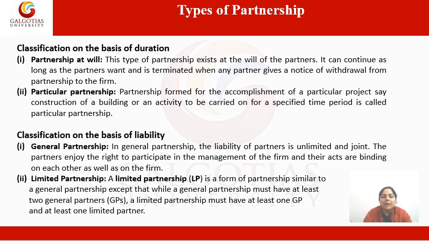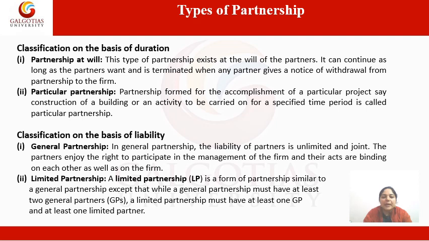Let's talk about partnership at will. This type of partnership exists at the will of the partner. It means this type of partnership exists when particular partners want. It can continue as long as the partners want, and it is terminated when partners agree to terminate it. The second type of partnership on the basis of duration is particular partnership.